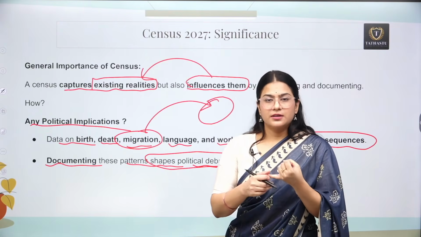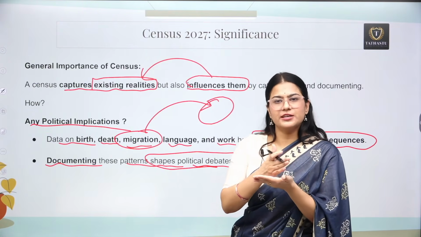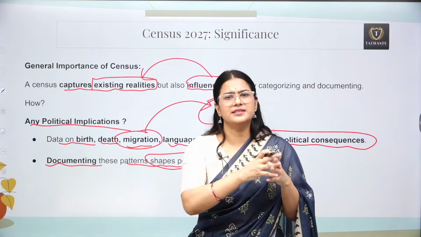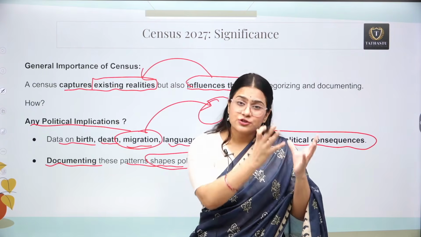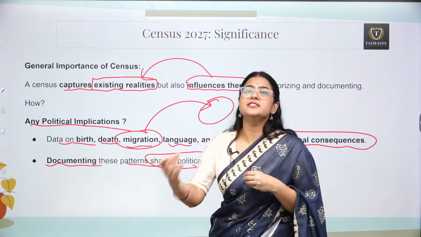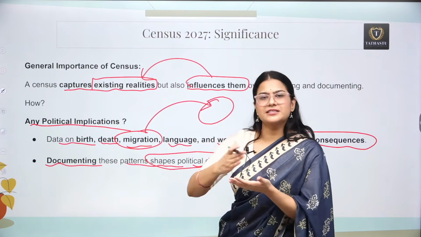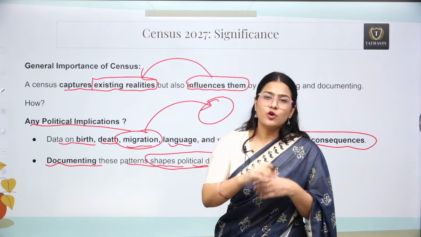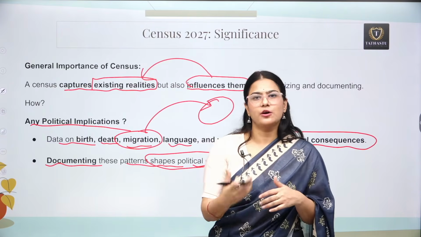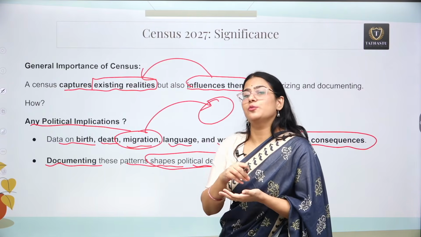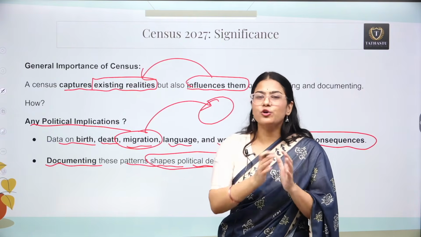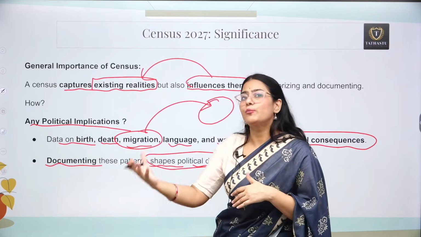For example, the number of people, what is the sex ratio. If the sex ratio is very low, for example in states such as Haryana, the sex ratio has become very low. This became a part of the political scenario in Haryana. Even Haryana was recognized for the fact that the sex ratio is very skewed in that particular state. So how did the politicians behave at that point of time? They actually started campaigning for Beti Bachao, Beti Padhao. Even the national level campaign, Beti Bachao, Beti Padhao, was started from Haryana only. So this is how demographic data actually influences politics also, right?